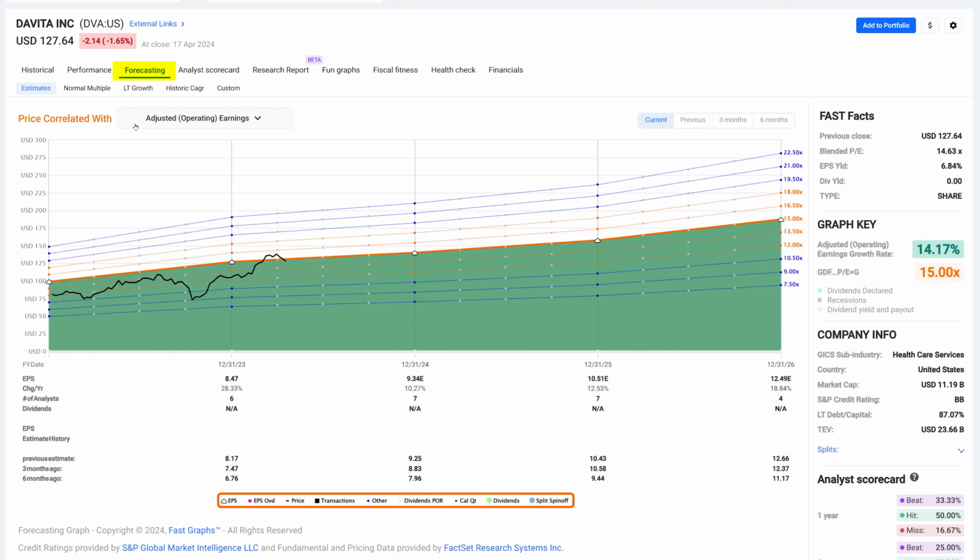Now, looking at the forecasting for DaVita, their analysts are expecting, and there are only 7, this is a smaller company, 11 billion in market cap, analysts expect 14% growth.